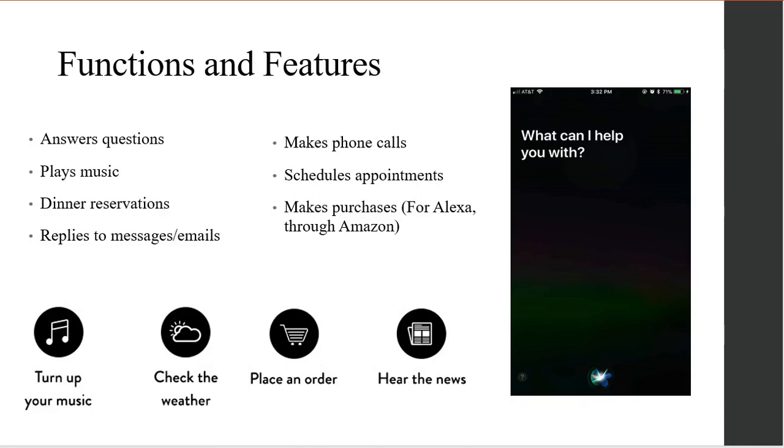The list of tasks both Siri and Alexa can do are generally the same. Both can answer questions, play music, schedule appointments, and much more. Recently, the developer of Alexa added two new features that Siri was already capable of, which is video call and voice message.